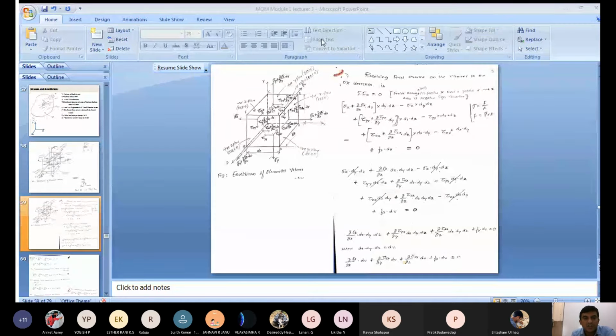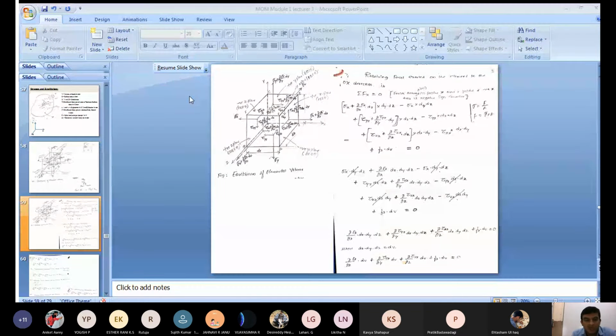Resolving the forces means applying the vector force equilibrium equation. What is the force equilibrium equation here? The vector sum of all the forces acting along the X direction is equal to 0. Now what sign convention are we considering here? Forces acting along the positive X axis are positive. Along the negative X axis, you consider the negative sign convention. The forces acting in the positive X direction are positive, and the forces acting towards the negative X direction are negative.